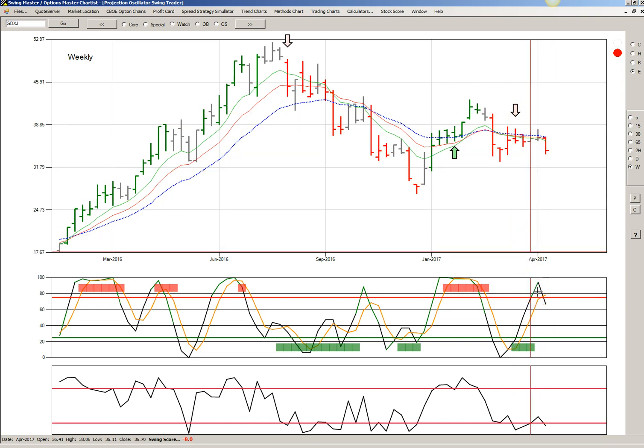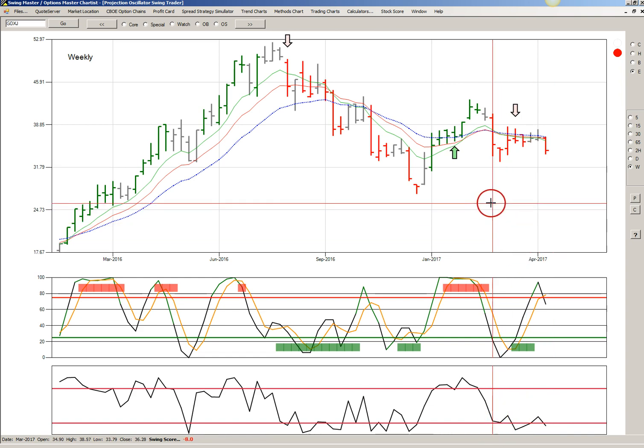that the stochastic RSI, the buy-sell oscillator, swing oscillator, has made a bearish reversal from the overbought zone, which has been confirmed by the projection oscillator, which has been in the oversold zone for more than a month.